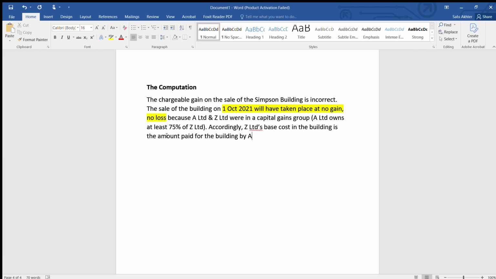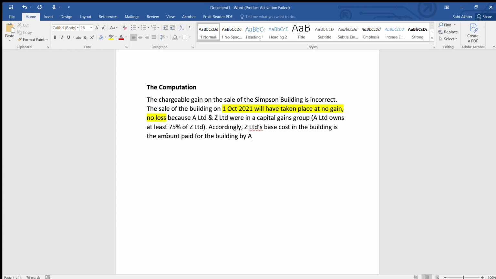A to Z. A to Z. Whose base cost do you have to calculate, A or Z? Z. Z is the purchaser of that building. His base cost you need, because he has to calculate capital gain later on when he sells to an outside group. So Z's base cost in the building will be the amount that A has paid.